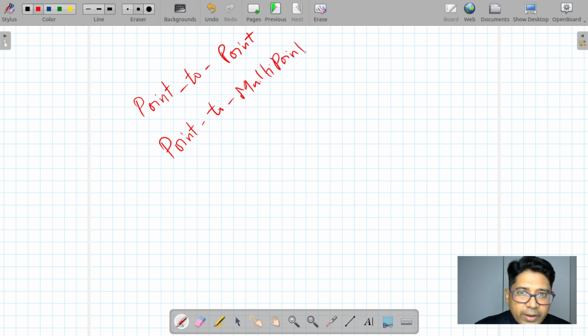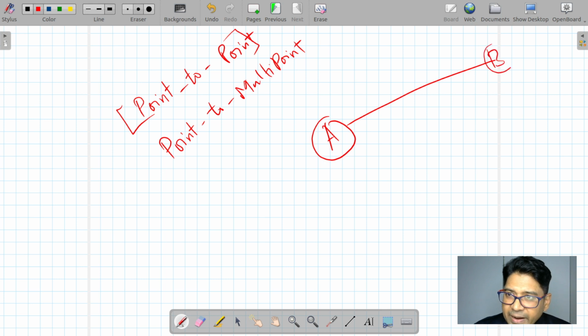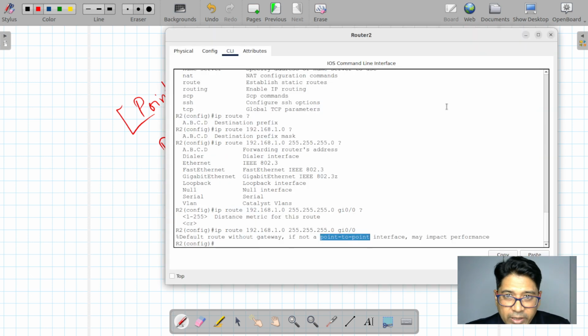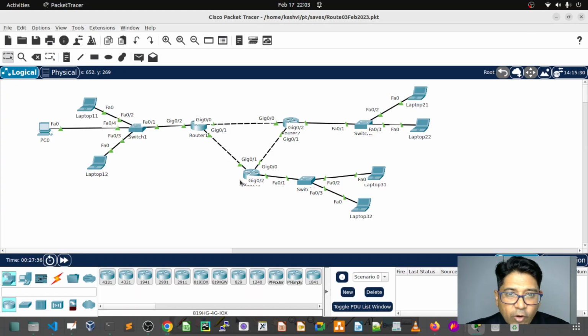Point to point means A to B, connected directly. If A is connected to many points, like C, D, E, that is point to multipoint. In this setup, this topology, is it point to point or point to multipoint?